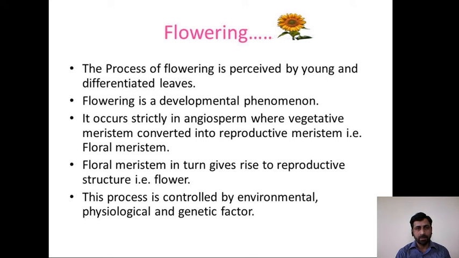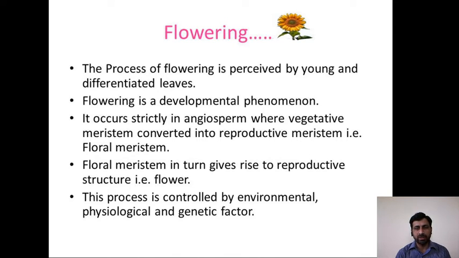So what is flowering then? The photoperiod is perceived by young and differentiated leaves. Flowering is a developmental phenomenon. Based on photoperiodism, there is photomorphogenesis. The important term which you will hear is photomorphogenesis. So on the basis of photoperiodic response, various photomorphogenetic activities take place in plants.